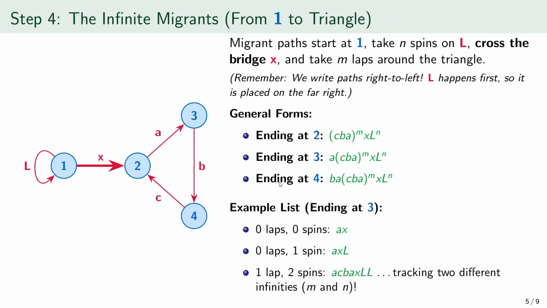Read right to left, BAC is the non-identity cycle based at 4. The path C goes from 4 to 2. The path AC means first C from 4 to 2, then A from 2 to 3, so it starts at 4 and ends at 3. Altogether, the surviving cyclists contribute 12 paths.